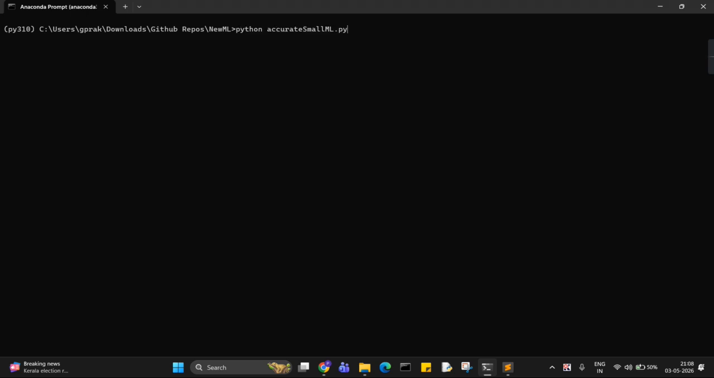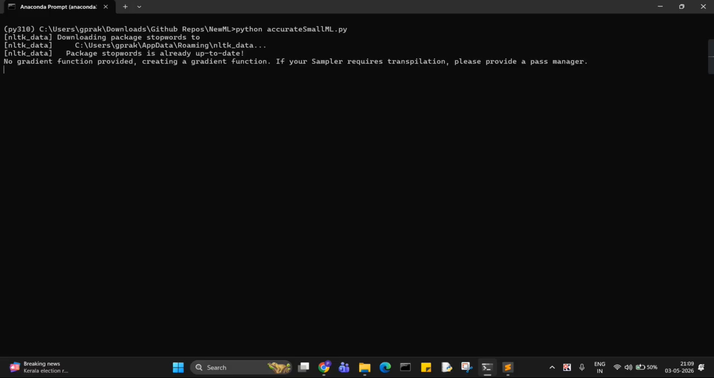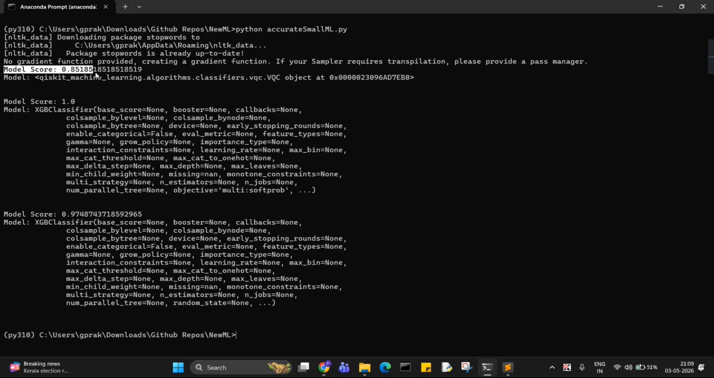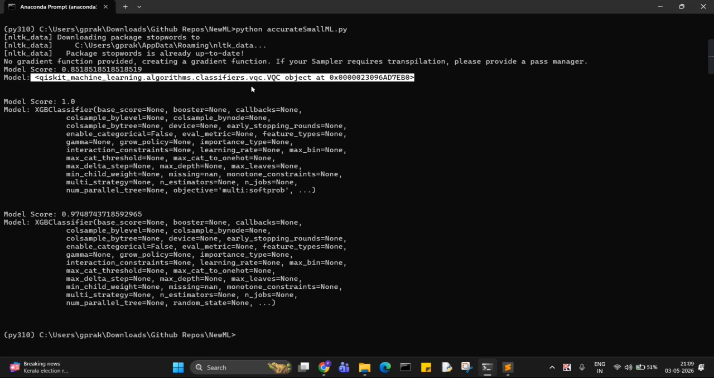So I am running the code now in my local. Basically, it trains the dataset on small and large samples both with high enough accuracy for text, image, and tabular datasets. So as you can see, the model score is high enough. In case of samples less than 100, the model is the Qiskit machine learning model based classifier, VQC. Xgboost is giving high enough accuracy for large sample datasets.